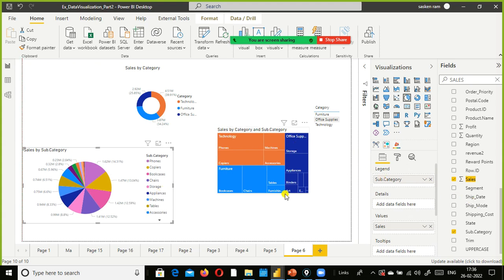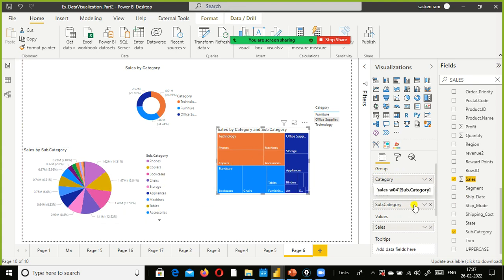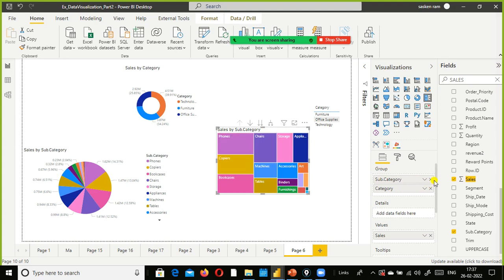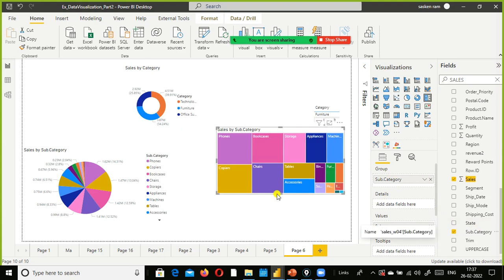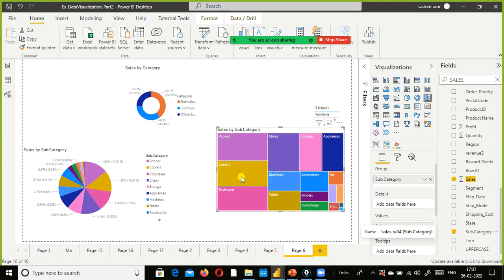Okay, in the interest of comparing these two, to make a better choice of choosing the right visual. Sorry, I made a mistake. Which one is clear? This one or this one? Which one is your choice?